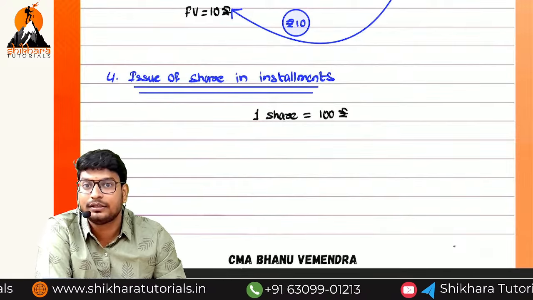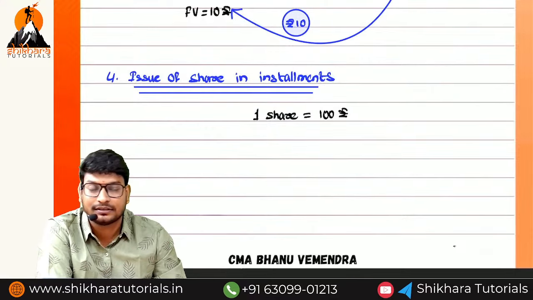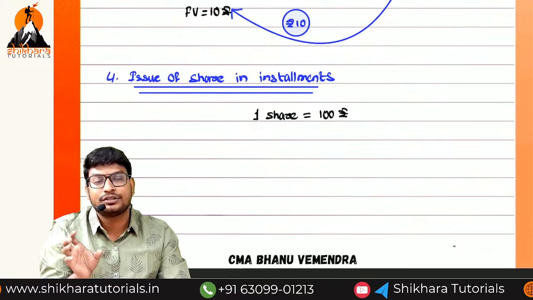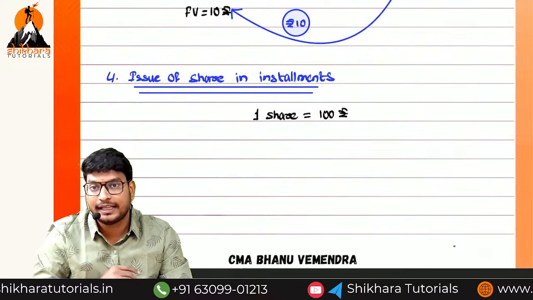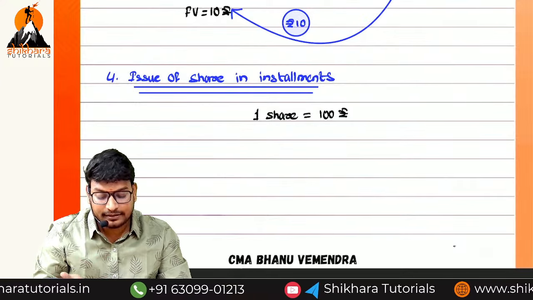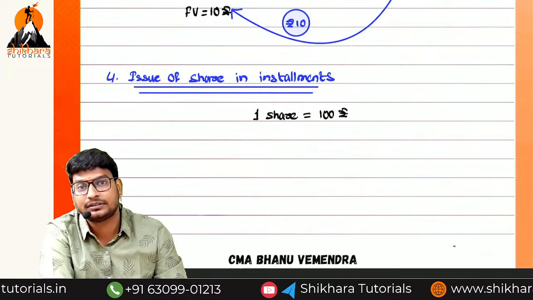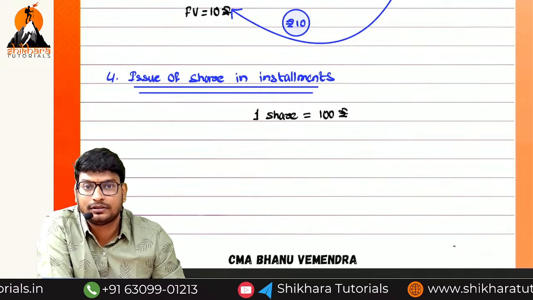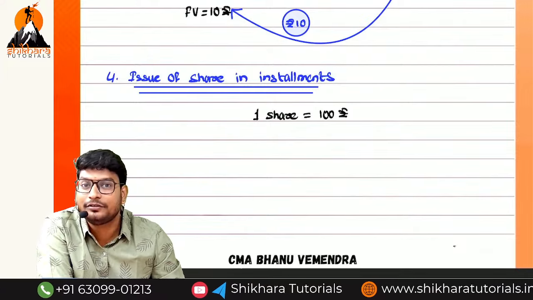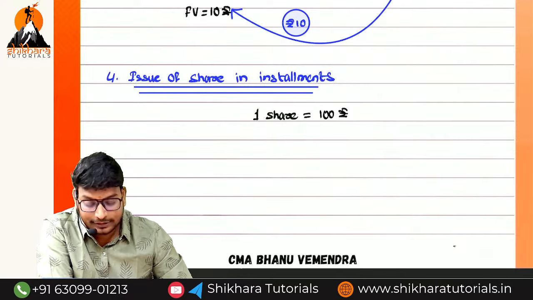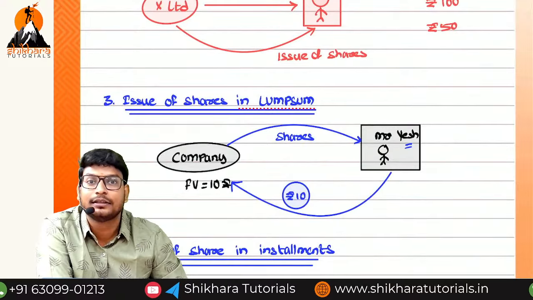Generally in companies, they distribute in lots. One lot size is minimum 100 or 50. If we imagine 100 into 100, how much? 10,000. 10,000 is not a nominal amount from our point of view, but from Ashwant's point of view, it is a nominal amount. That is the reason he will purchase in lump sum.